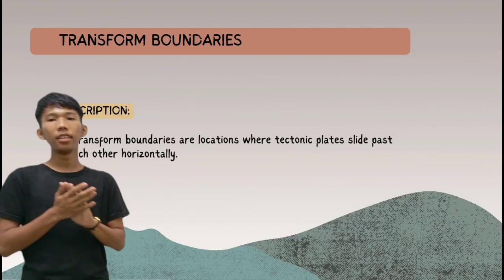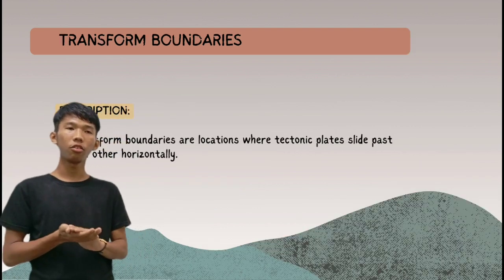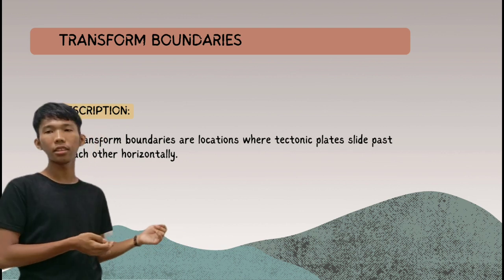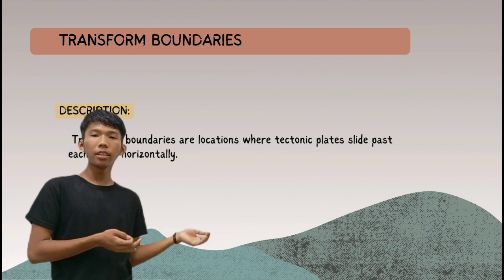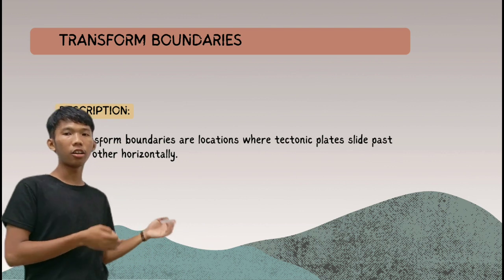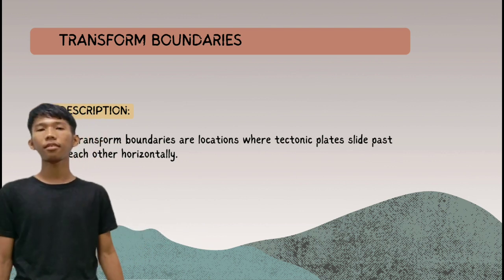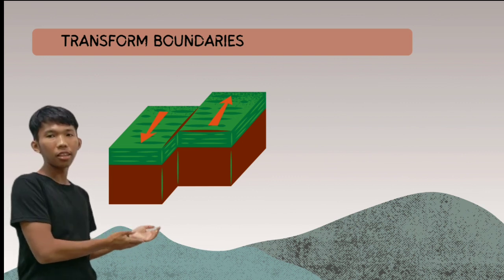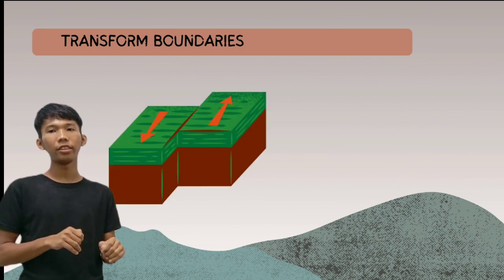Lastly, the transform boundaries. Transform boundaries are locations where two tectonic plates slide past each other horizontally. So, this is an example of tectonic plates that slide past each other.